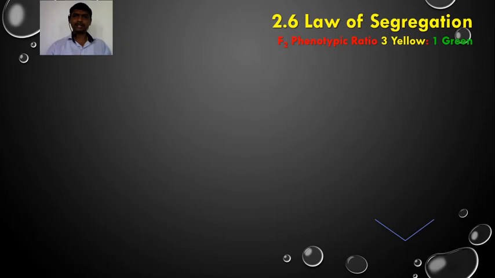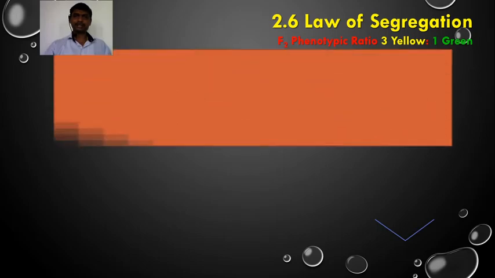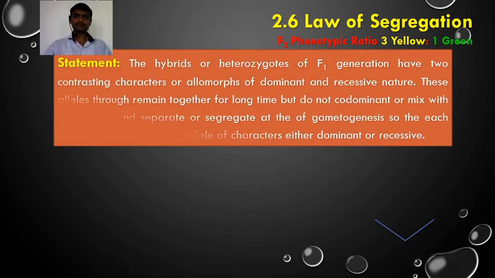Next to this is the law of segregation. This law states that the hybrids or heterozygotes of the F1 generation have two contrasting characters or allelomorphs of dominant and recessive nature. So as we saw in the previous cross also, the F1 hybrid has both alleles, dominant and recessive.